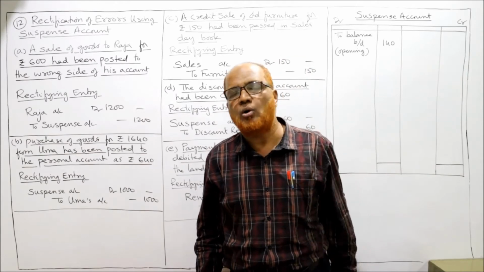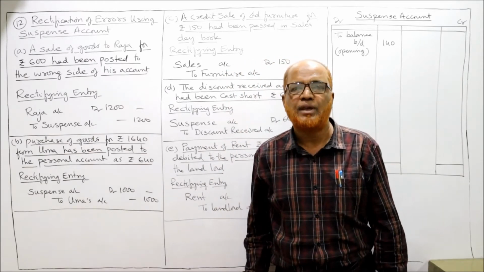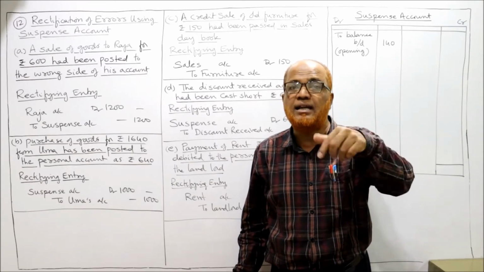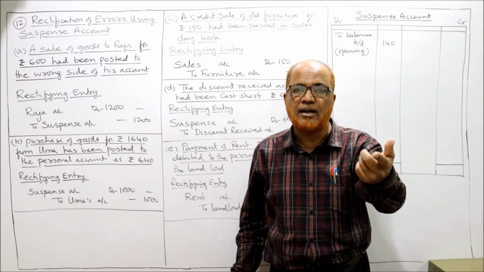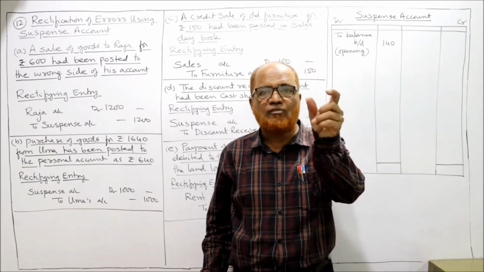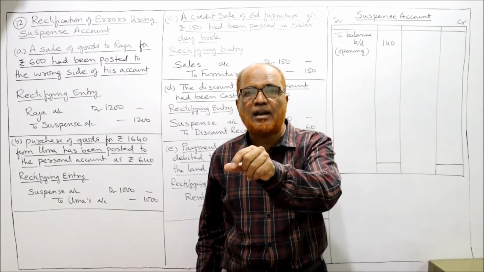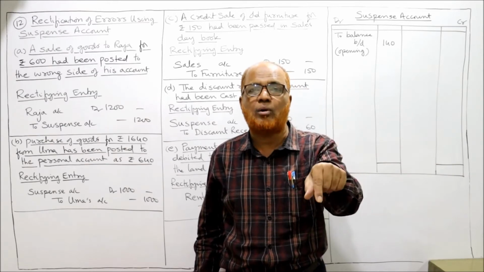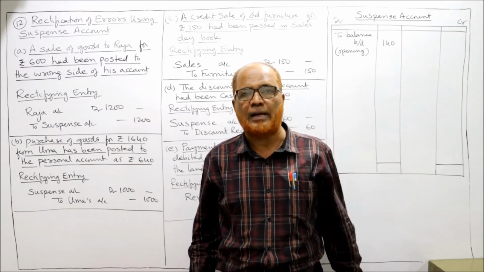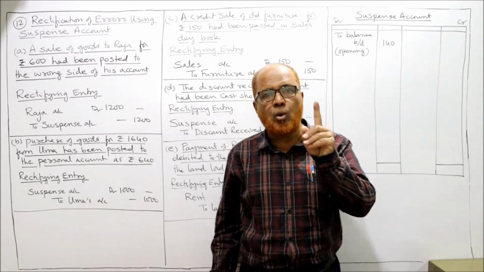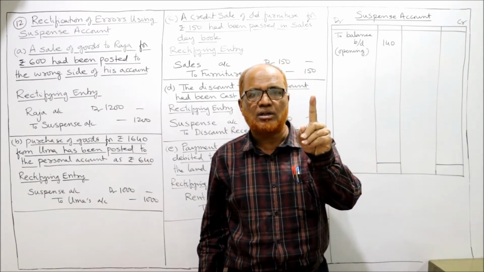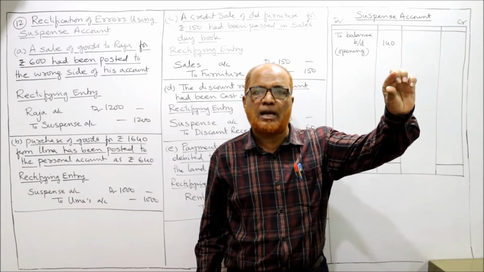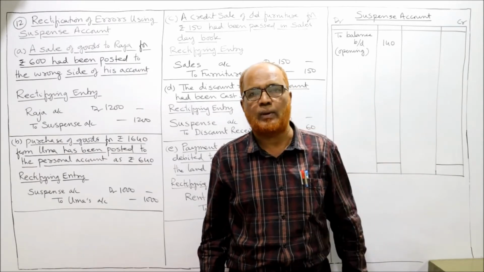In the previous video also I explained, if an amount is taken on the wrong side, then double the amount. Instead of debiting, we have credited Raja's account. Now we debit Raja's account, we double the amount. 600 plus 600, 1200. So the error is there only in Raja's account. It's a one-sided error. So Raja's account debit 1200 to suspense account 1200.